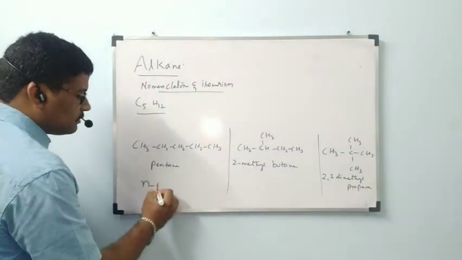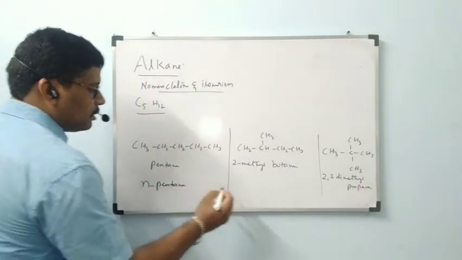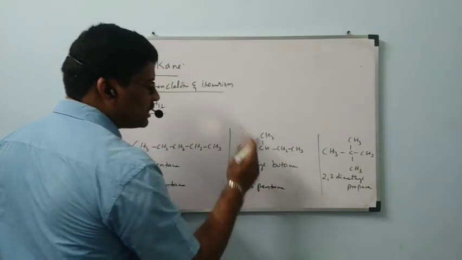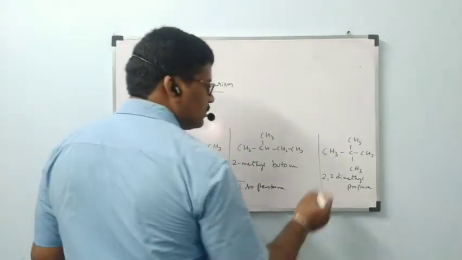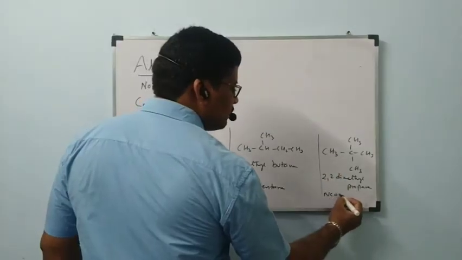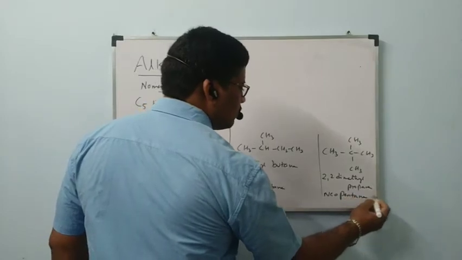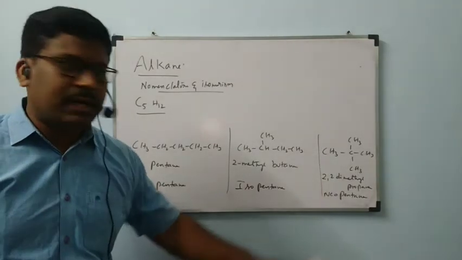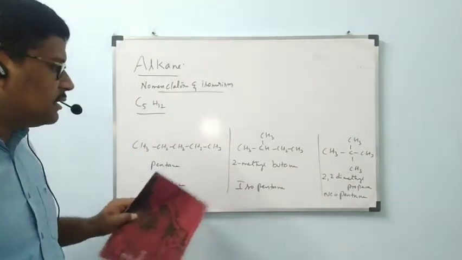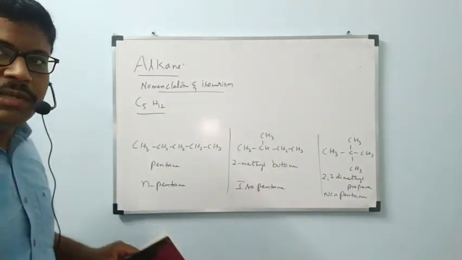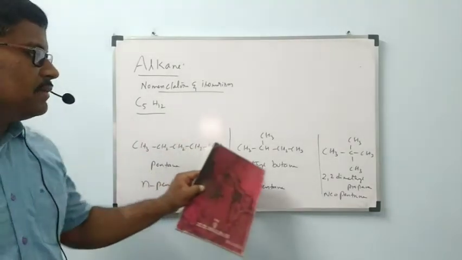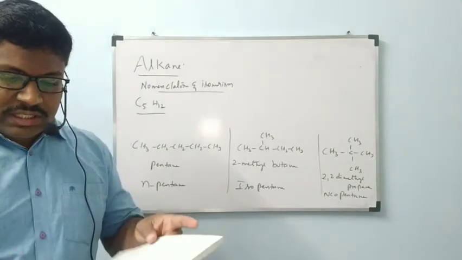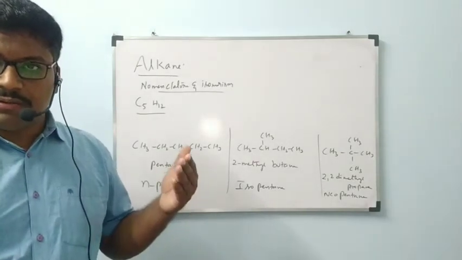Common names: this is n-pentane. This is isopentane, because the second carbon has a CH3 group. This is neopentane, because the second carbon has two methyl groups. n-pentane, isopentane, neopentane. IUPAC names are pentane, 2-methyl butane, 2,2-dimethyl propane. These are the structural isomers which are possible with pentane.